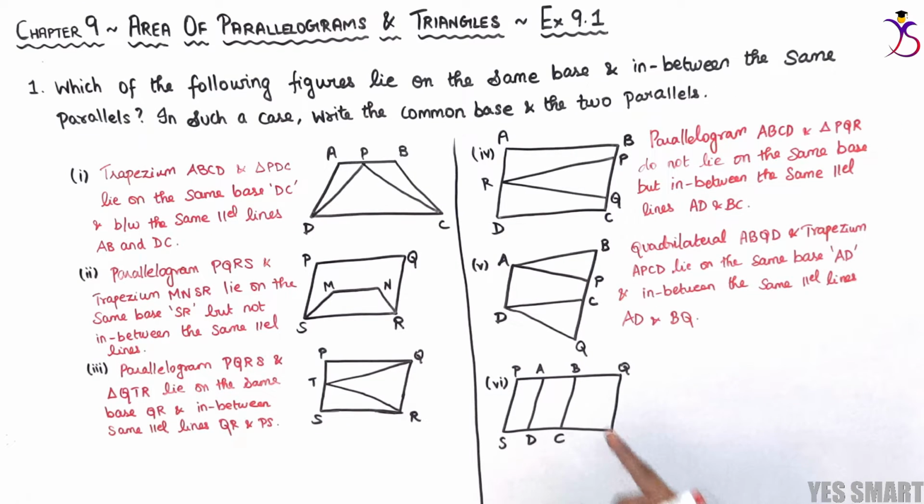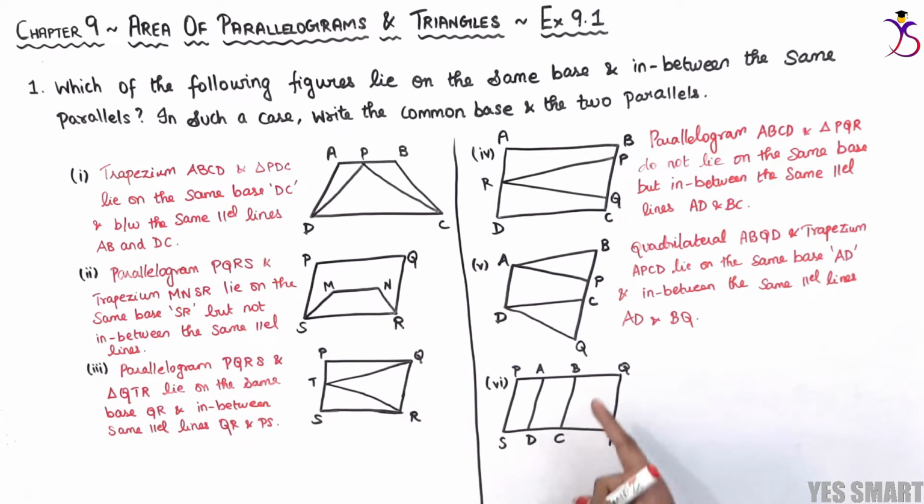Last subdivision: PQRS is a quadrilateral, and ABCD is another quadrilateral. Both quadrilaterals don't lie on the same base. PQRS lies on SR, and ABCD lies on DC. That is, DC is just a part of SR. It is not the complete base. Therefore, it is not on the same base.